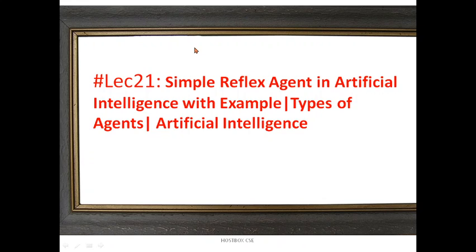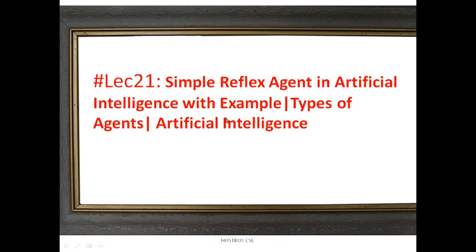Today I am going to continue the topic called simple reflex agent in the AI subject. In the previous session I explained what an agent is, what the goals of an agent are, and the structure of an agent, which has two parts. I also gave some introduction to the models. We have models like simple reflex, followed by goal based, followed by utility based, and so on. Today we are going to see only the simple reflex agent in AI with a real time example.